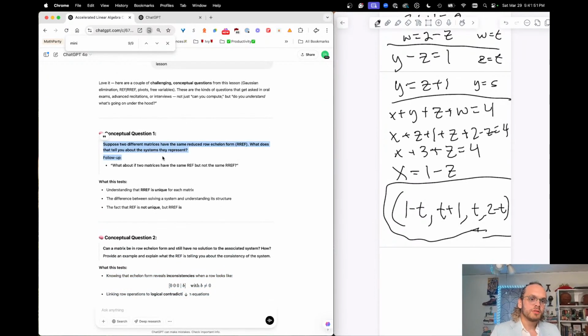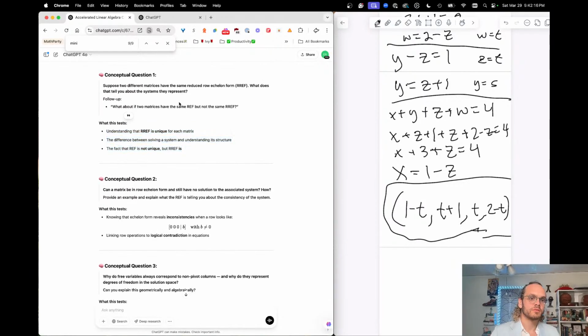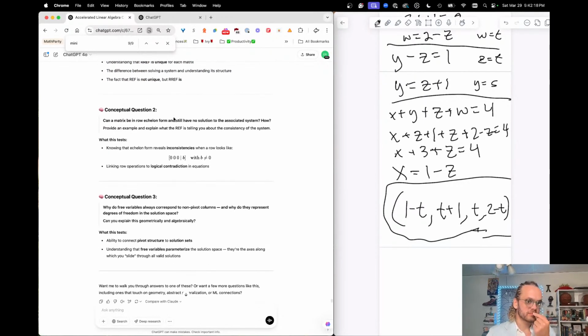Suppose two different matrices have the same reduced row echelon form. What does that tell you about the systems they represent? They're identical systems, right? It's unique for each matrix. The row echelon form is not unique, but the reduced row echelon form is. All right.